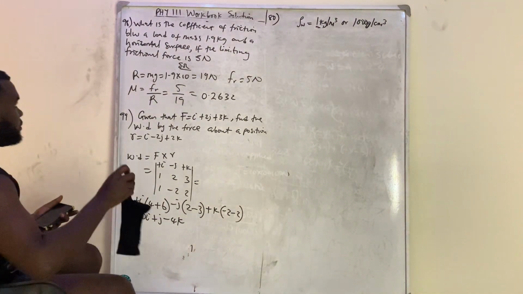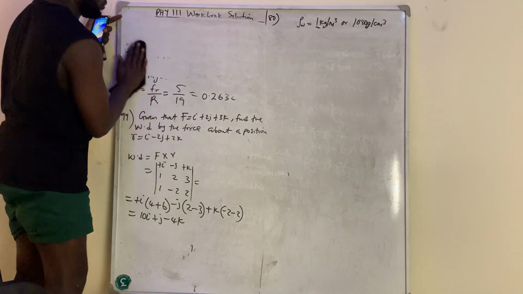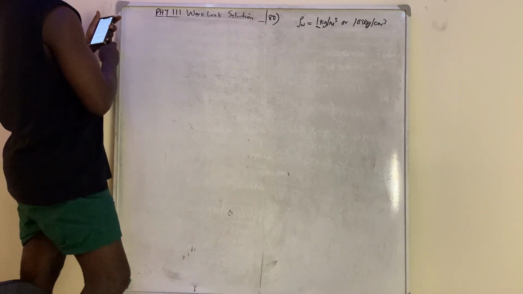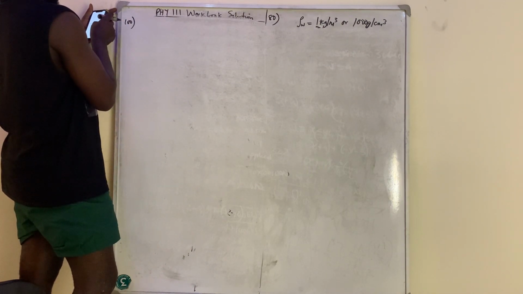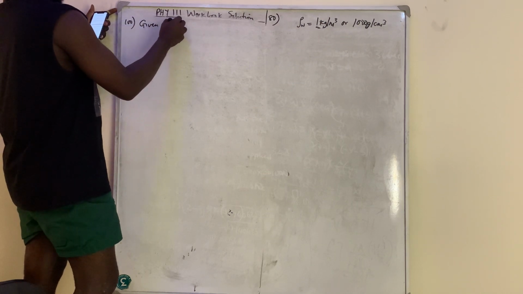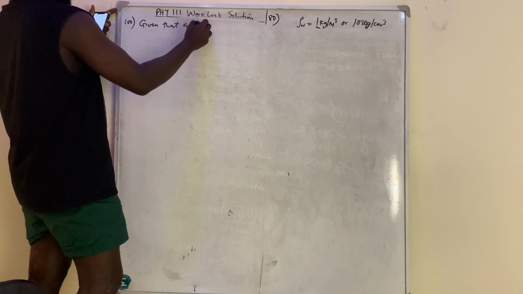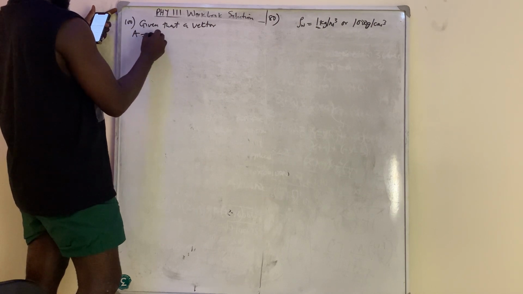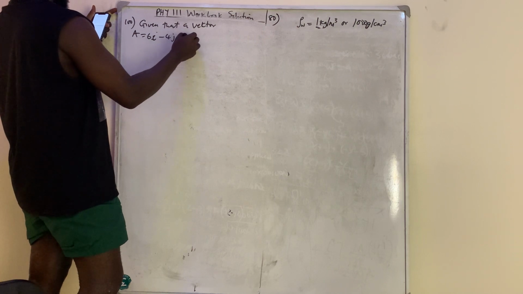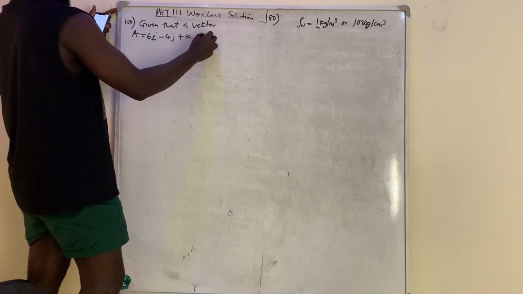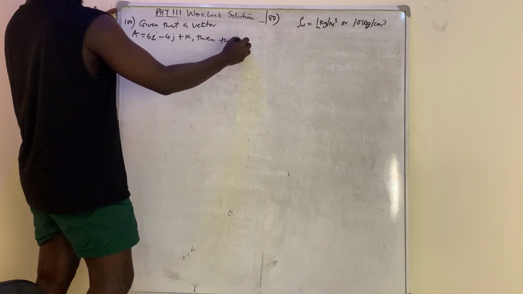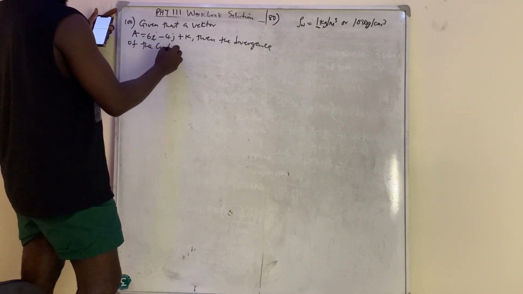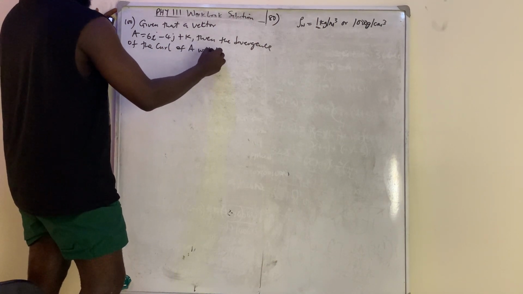So the last question for this particular video is question number 100. Question number 100 said, given that a vector A is equal to 6i minus 4j plus k, then the divergence of the curl of A will be.